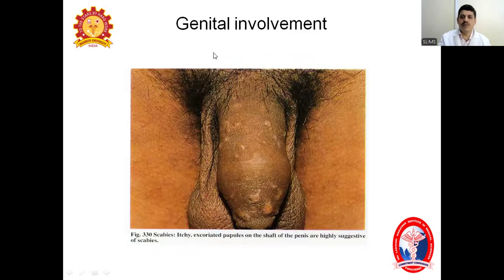As we already told, this picture depicts involvement of the genital areas. As you can see on the penile shaft, there are multiple excoriated papules and nodules, meaning multiple scratched, raised skin lesions over the genital area, the shaft of the penis. Even in the scrotum you will see lesions. This is the site where mainly these lesions appear initially. These are due to hypersensitivity reaction of the body to the itch mite and its products. This is very, very itchy. Nocturnal itching will be so severe. In this picture, you can see papules and nodules of the penile shaft and also the scrotum.